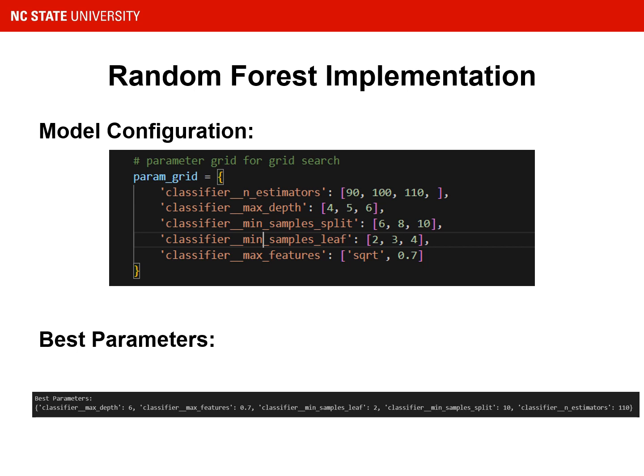So here, as you can see in the model configuration, we have set a parameter grid. We are using grid search CV to find the best parameters, and as you can see here, we got the best parameters, for example, with a classifier max depth 6, classifier max features 0.7, etc.